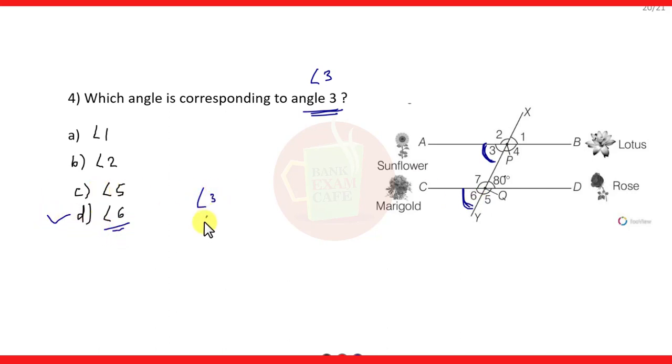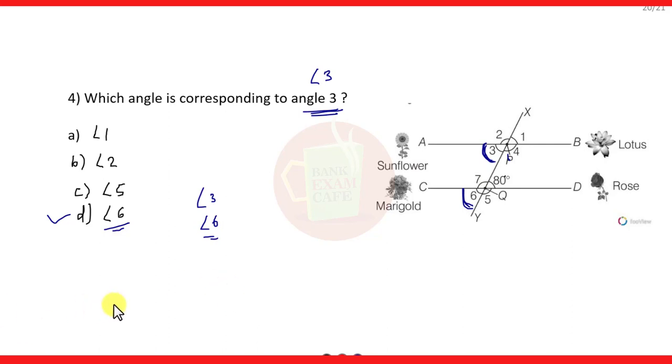Angle 3 and angle 6 are the corresponding angles. Similarly, angle 4 and angle 5 are the corresponding angles. Angle 2 and angle 7 are the corresponding angles, and angle 1 and the 80 degree angle are also a pair of corresponding angles, and these corresponding angles are always equal.